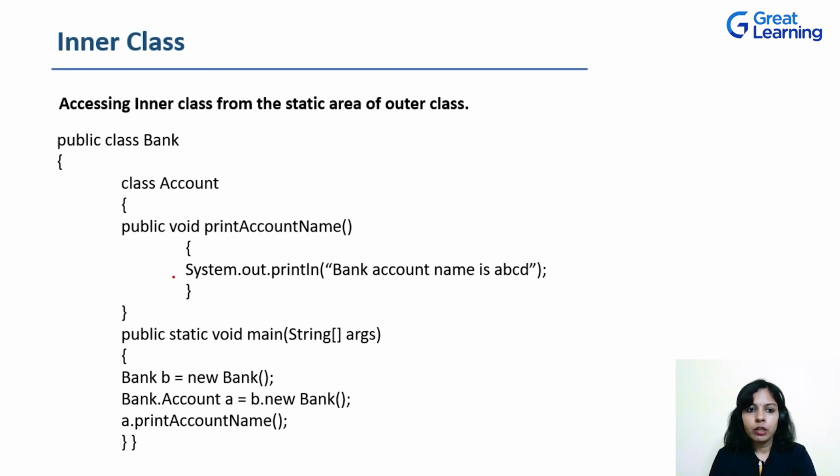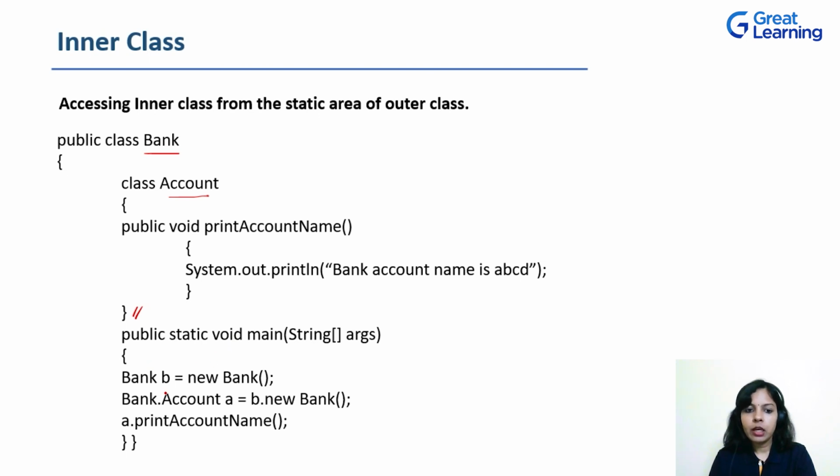First, we'll talk about how to access the inner class from the static area of the outer class. Let's see it with the help of this example, where there's an outer class Bank, and an inner class Account. The inner class has one member, a method named printAccountName, which just has a print statement printing "bank account name is ABCD". Then the method ends and the inner class ends. Then there is a main method which belongs to the outer class Bank.